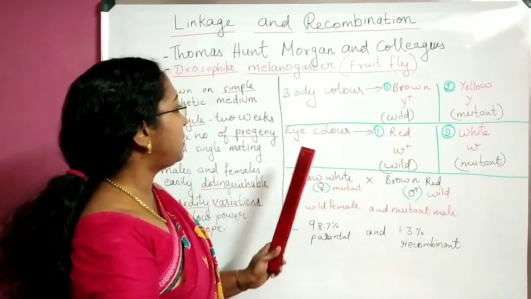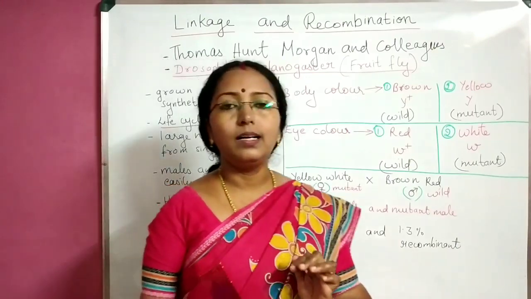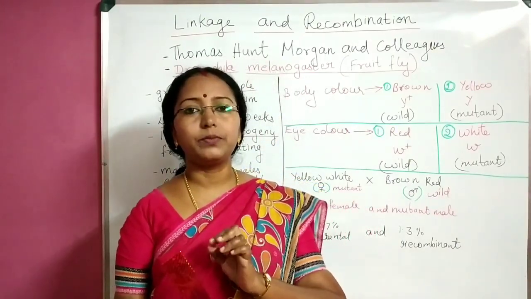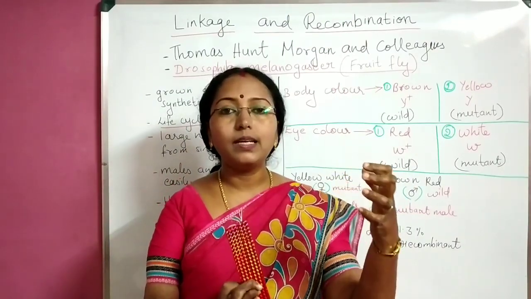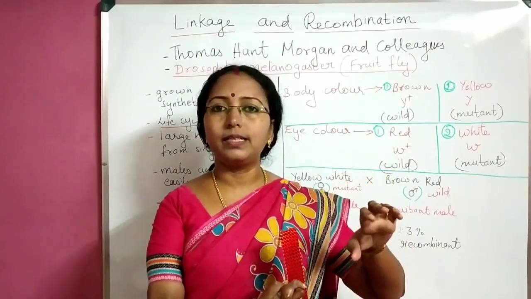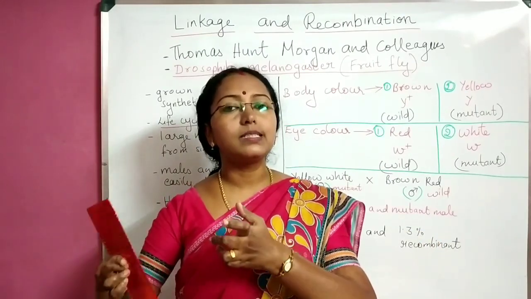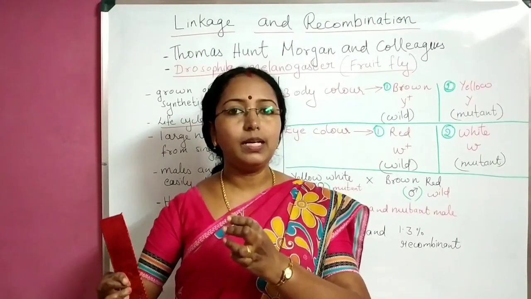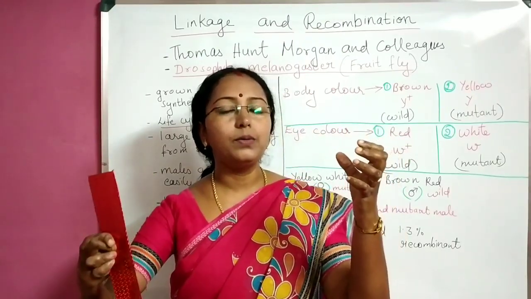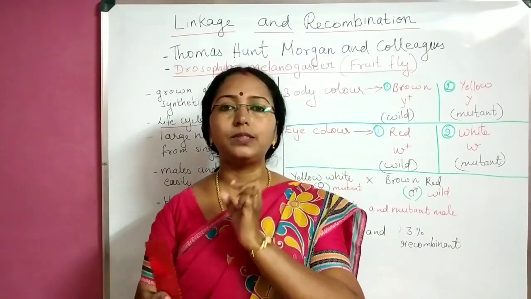Now moving on to the next trait. Next trait is eye color. See, eye color, two types were there. Which are they? Red and white. I am saying red is wild, means red is dominant. And what about white? White is recessive, so white is mutant. So which letter will I take? R or W? I should take the mutant form.